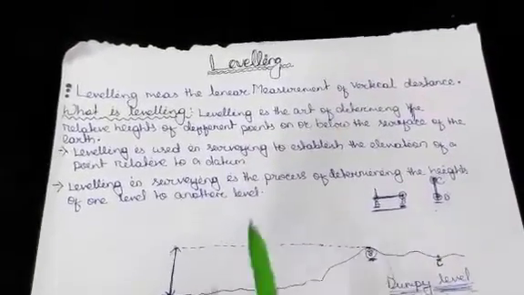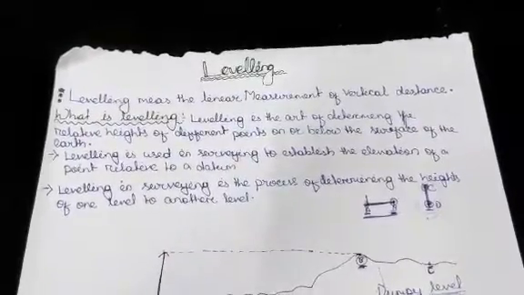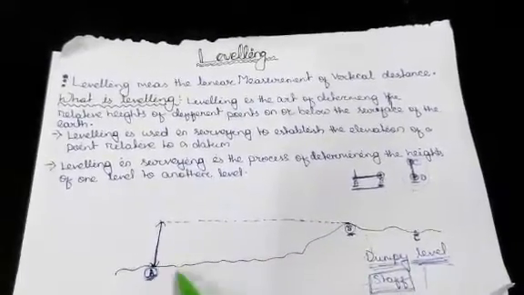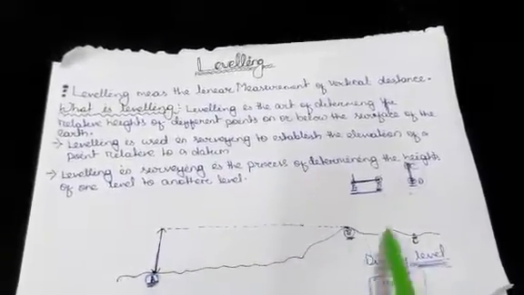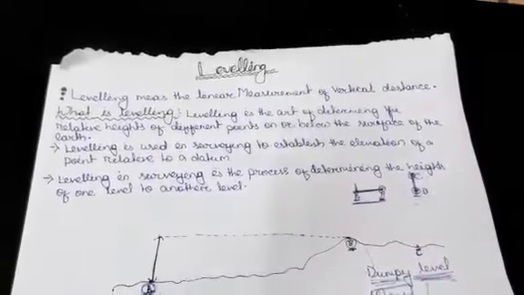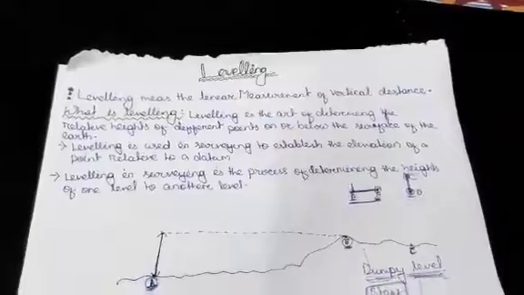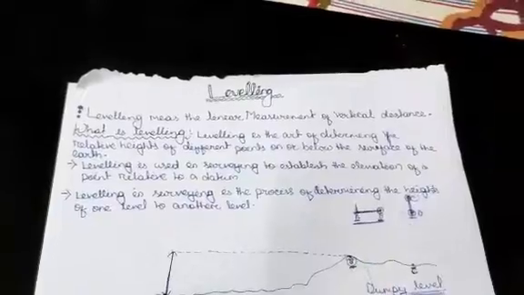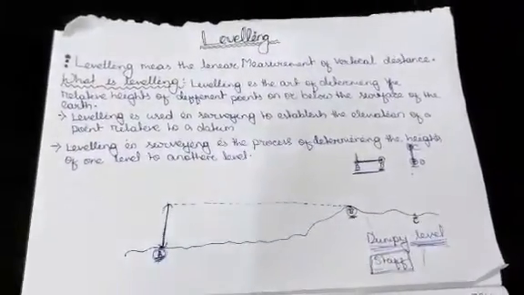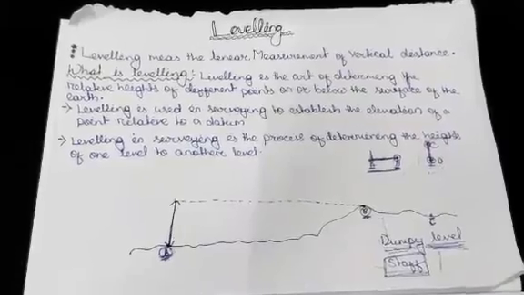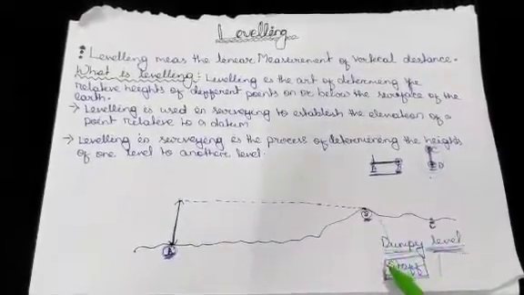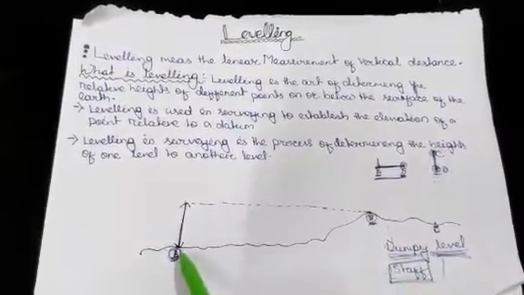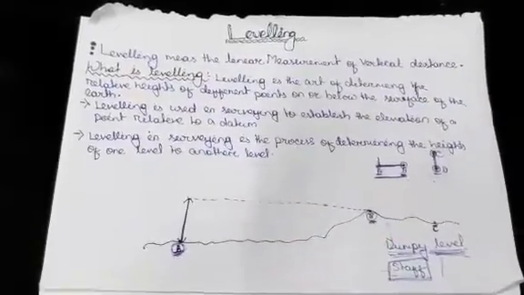So what is leveling? Look here, assume that here is a ground level. Here is a point A and here is a point B. We are required to know what is the difference between A and B, meaning the vertical distance. So with the help of leveling, or the instrument dumpy level and staff, we can measure the vertical distance between A and B.